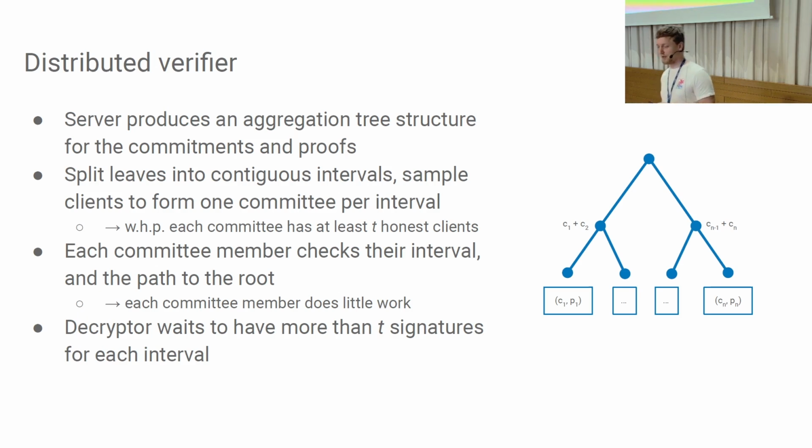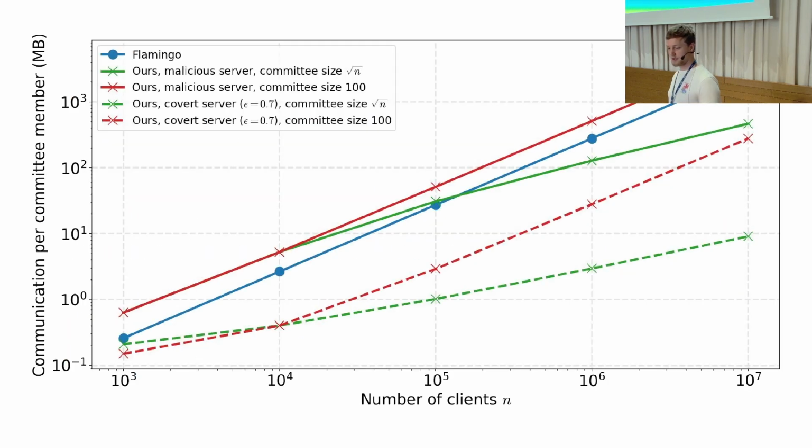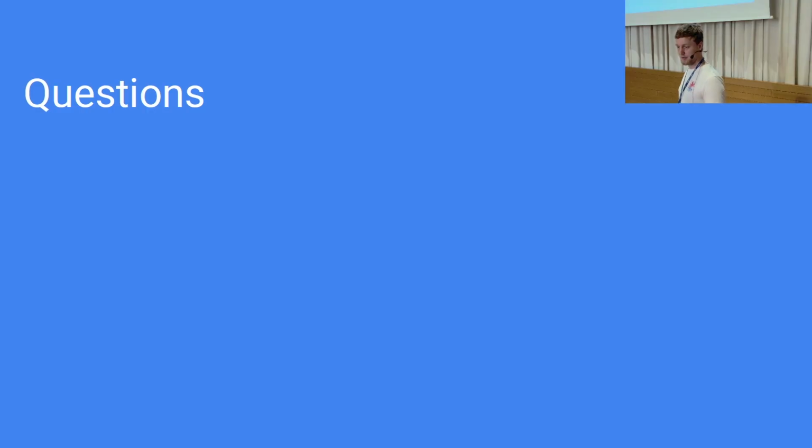So that is the final protocol, and in fact it can be instantiated in a way that, if we choose the number of verifiers or committee members correctly, each committee member does a sublinear amount of work. So here is a plot that compares our communication overhead of committee members to the prior work, Flamingo, and you can see here that we scale sublinearly if we choose, for example, square root n as the committee size. If we take a constant committee size, we scale linearly. So if you have a setting where you have very powerful clients, then maybe that's an option as well. With that, I'd like to conclude my talk, and again, take questions for both of the talks.